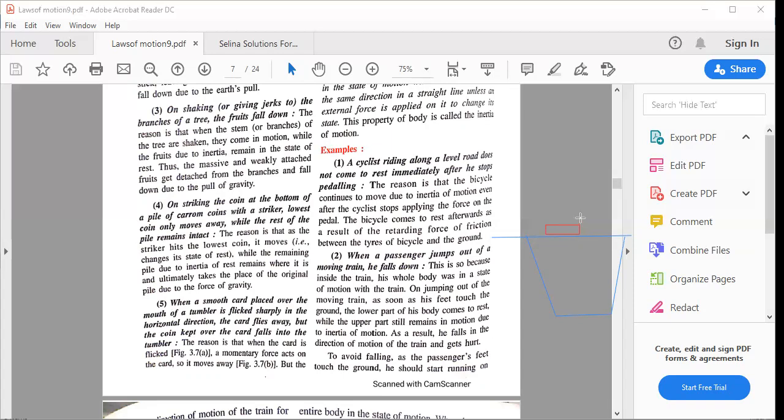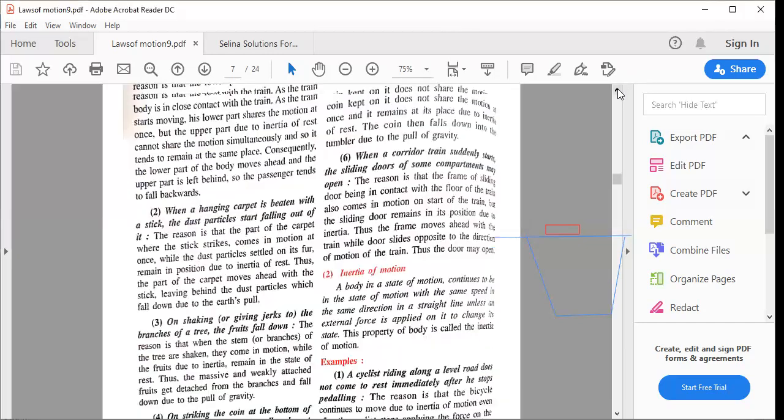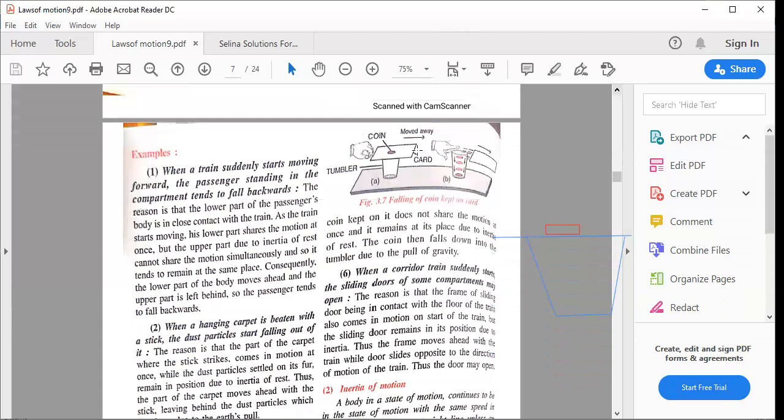Because why? The reason is that when the card is flicked, the momentary force acts on the card, so it moves away. Okay. But the coin, हाँ यहाँ पे है, sorry. But the coin kept on it does not share the motion at once and remains at its place due to inertia of rest. The coin then falls down into the tumbler due to the pull of gravity. Okay. Next one.